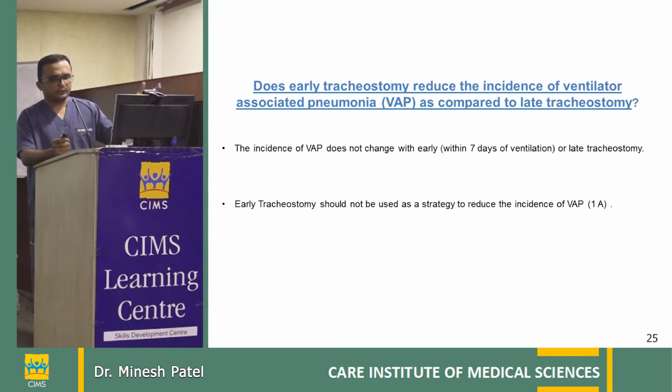Why do we do tracheostomy? To reduce the work of breathing, for patients who require prolonged ventilation, to have a secure airway, and to reduce the sedation requirement. So tracheostomy definitely does reduce these things, but it doesn't reduce the incidence of VAP, and it doesn't reduce mortality. There's no difference in mortality between early tracheostomy versus late tracheostomy.